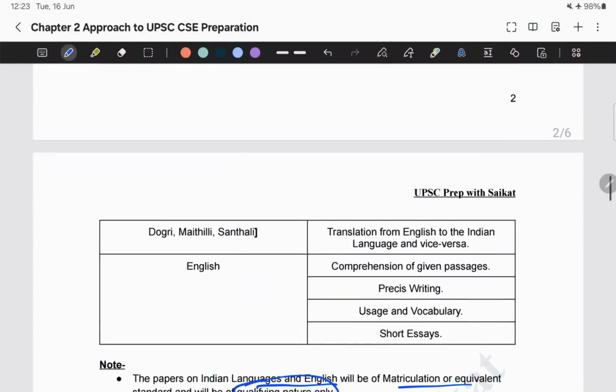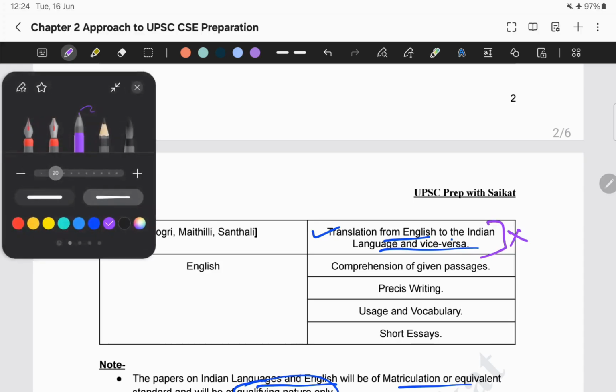And for the language paper, there is one additional section called translation from English to the Indian language and vice versa. That means they will give one passage in English, and you need to translate it to the Indian language you have opted for in the exam. Similarly, they will give you a passage in the Indian language that you have opted for, and you need to translate it to English. This particular section is not applicable for our English paper.